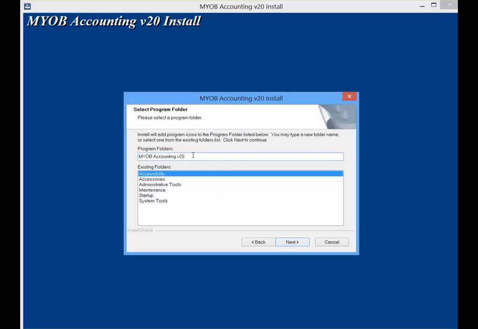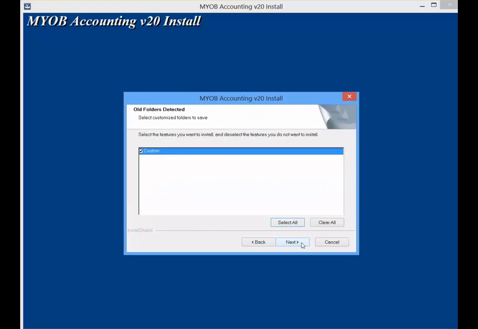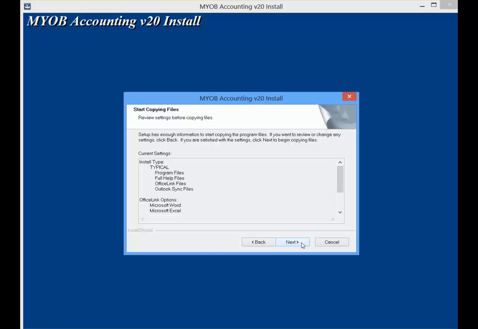Select the folder name. By default, the program name is the same as the product name. Select Next. Select Next. This screen shows the program files are being copied to your computer. Select Next.